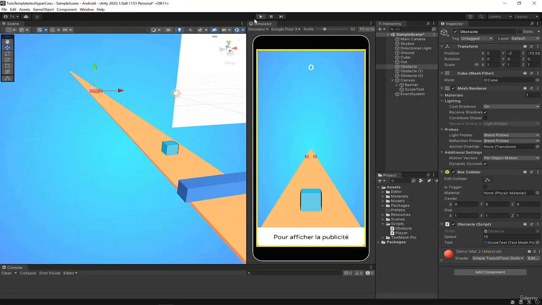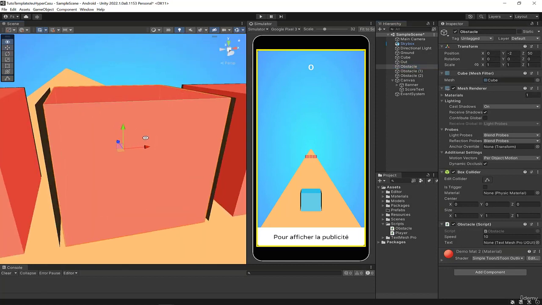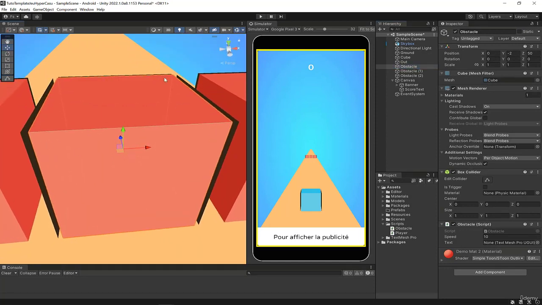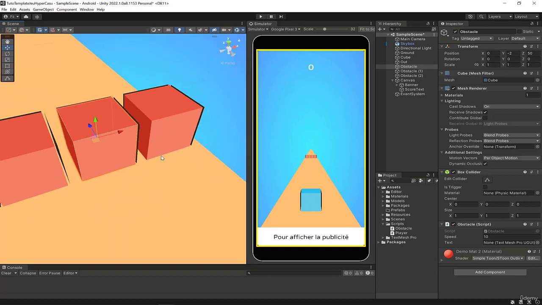In Unity, we have all the collisions that are managed. We already have a box collider, except that unfortunately the collisions don't work depending on how the movement is done. We have the possibility to make a movement in several different ways. And it happens that we did it with transform.Translate.